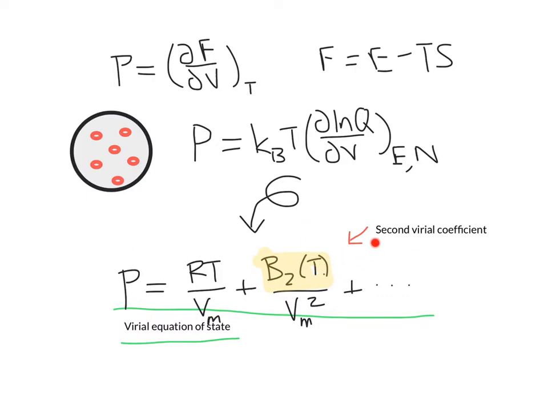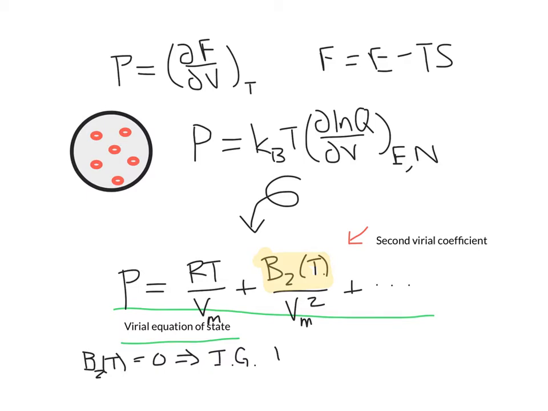When the second virial coefficient is 0, we end up with the ideal gas law, PV equals RT. So B2, a function of T, is equal to 0 implies that we have an ideal gas. However, if the second virial coefficient is less than 0, then we have a real pressure that is less than the ideal pressure. There's the ideal pressure. If this is negative, we subtract something from the ideal pressure and we get something less than the ideal pressure.